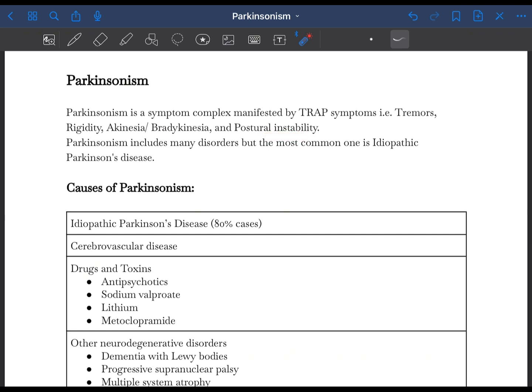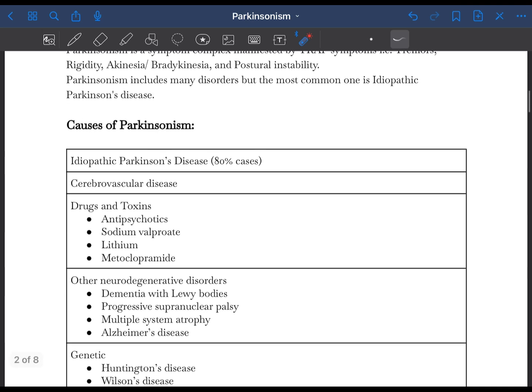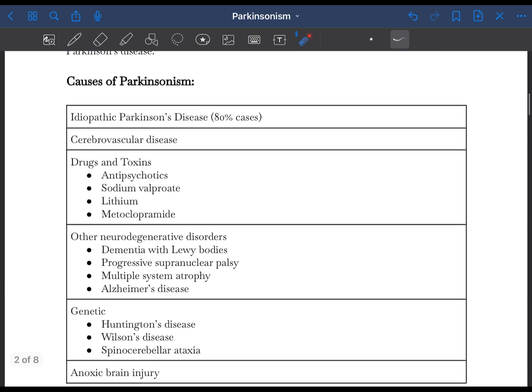So, Parkinsonism and Parkinson's disease are two different terms, but the most common cause of Parkinsonism is Parkinson's disease. But Parkinsonism includes many other causes as well. So, let's talk about the causes of Parkinsonism. The most common cause, as I already told, is idiopathic Parkinson's disease, which accounts for 80% of the cases. Other causes include cerebrovascular disease, drugs and toxins like antipsychotics, sodium valproate, lithium, metoclopramide.